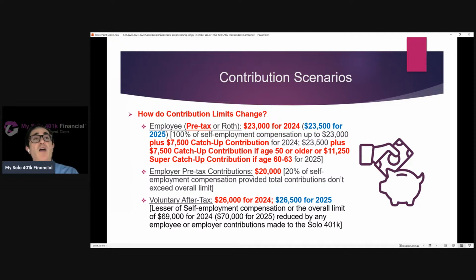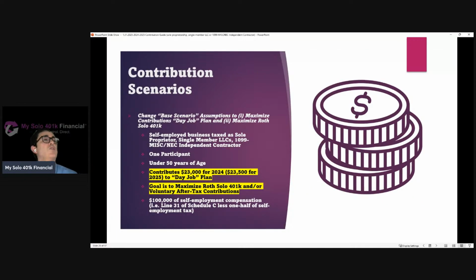Now for 2025, another good illustration is that you've now got the super catch-up. The super catch-up is not on top of the $7,500. It's instead of the $7,500. So here, if the individual is age 60 to 63 for 2025, instead of being able to make a $7,500 catch-up, they're now able to make the super catch-up contribution of $11,250. So in sum, across all the different contribution buckets that they're filling up, they'll end up contributing $81,250.